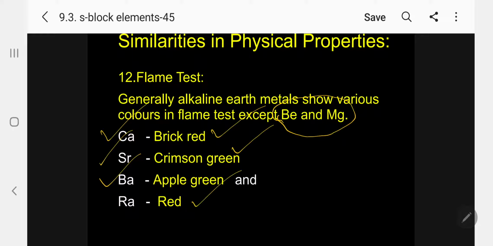Kindly follow, because a question may be asked: the color of barium in flame test is A, B, C, D. Question may be asked.